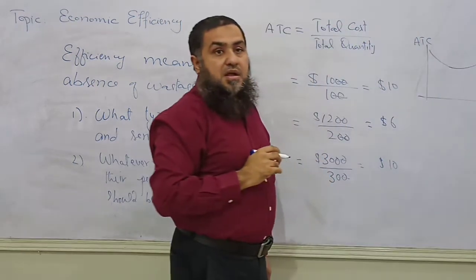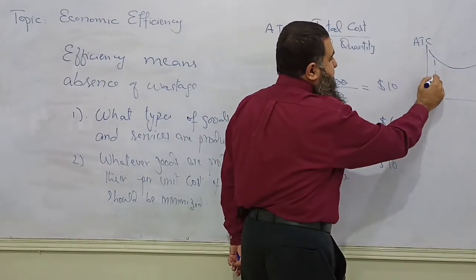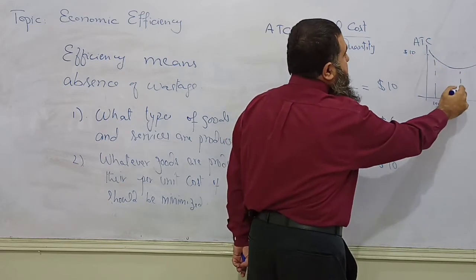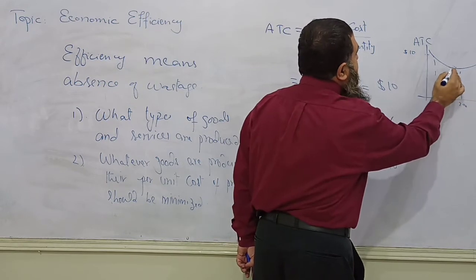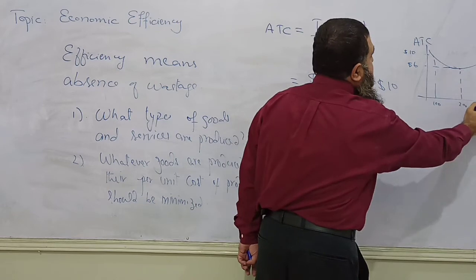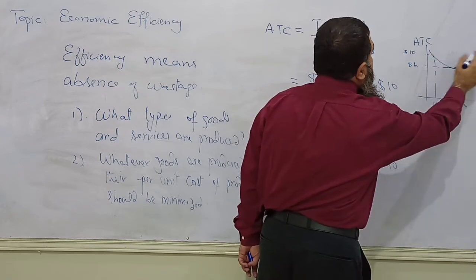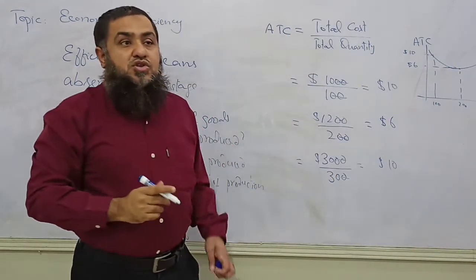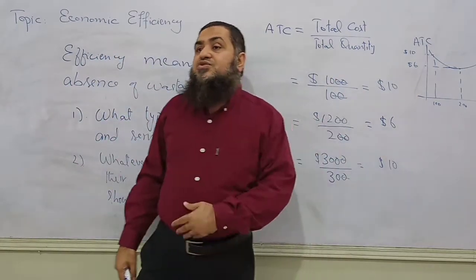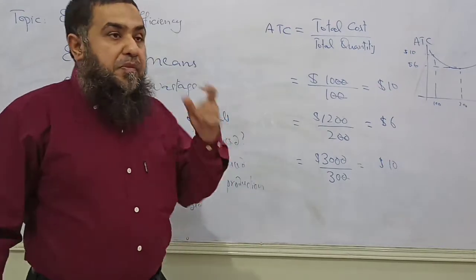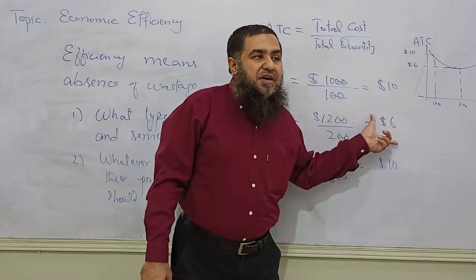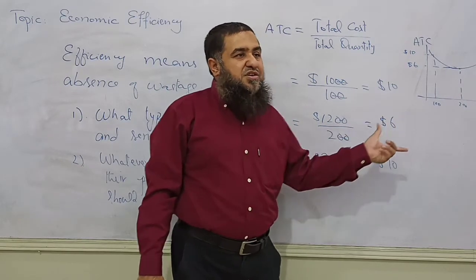Alright. When the firm was producing 100 units, its per unit cost was $10. When it is producing 200 units, its per unit cost is $6. And when it is producing 300 units, its per unit cost will be again $10. So when the firm is deciding how many units it is going to produce, it will choose 200 units, because it gives the firm the minimum average cost, the minimum per unit cost that I was talking about.